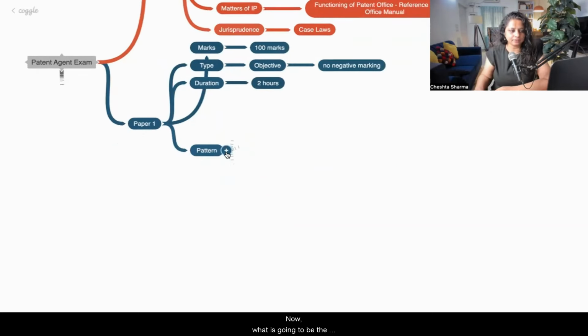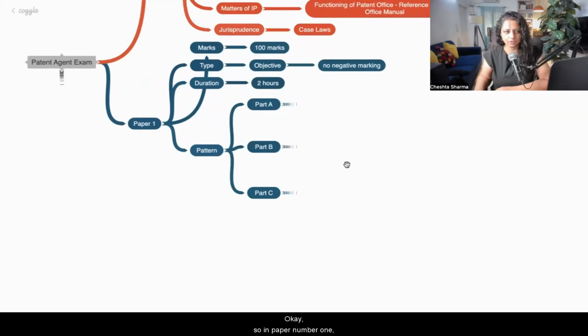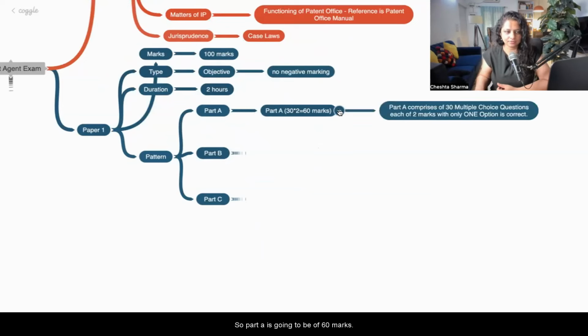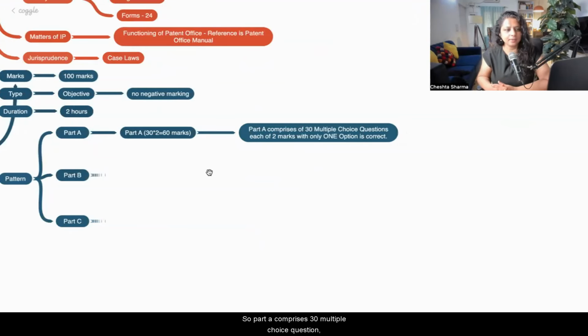Now, what is going to be the pattern of paper number 1? Okay. So in paper number 1, there are going to be 3 parts. So different types of objective questions. Part A, B, and C. In part A, there are going to be 30 questions, which are MCQs, multiple choice questions. Each question will have 4 options. Each question will be of 2 marks. So part A is going to be of 60 marks. So part A comprises 30 multiple choice questions, each of 2 marks, and only one option will be correct. Okay. So this part A is the easiest one.